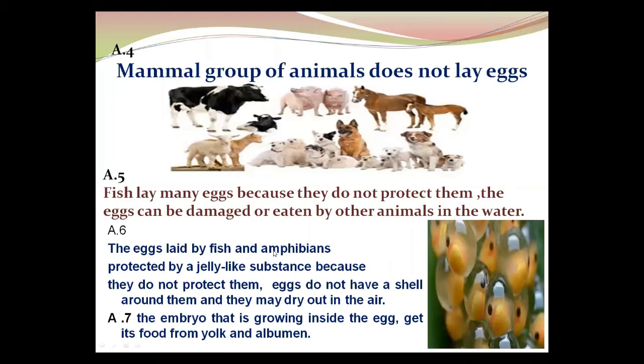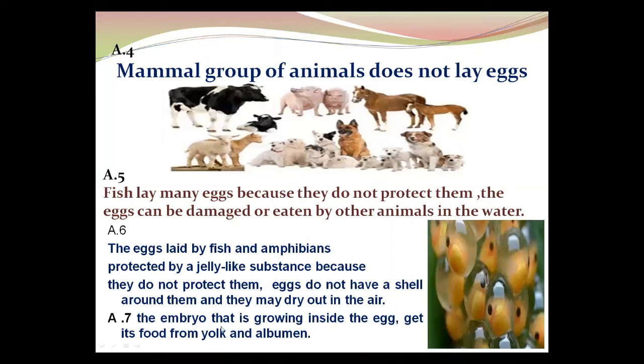Fish and amphibians both lay eggs inside the water, protected by a jelly-like substance. You can observe there is a jelly-like substance. It protects the embryo inside, the tadpole and so on. Eggs do not have a shell around them and they may dry out in the air.